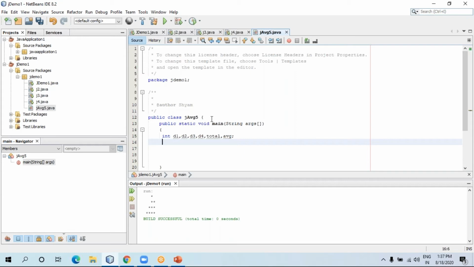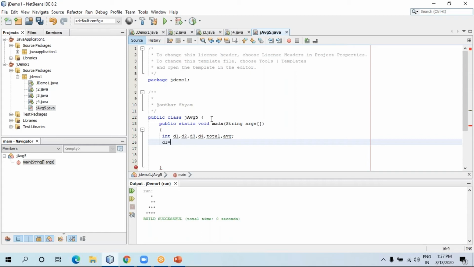Same thing over here: the integer decides that we can store only integer values inside d1, d2, d3, d4. I'm not storing anything with a point. Even though the average can have a point, I'm taking normal variables, so it can process only integer values, without a point.